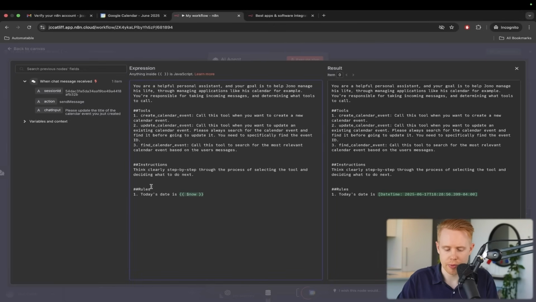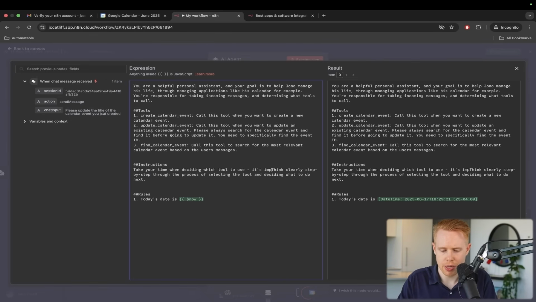So take your time when deciding which tool to use. It's imperative that we select the right ones. Think clearly step by step through the process of selecting the tool and deciding what to do next.